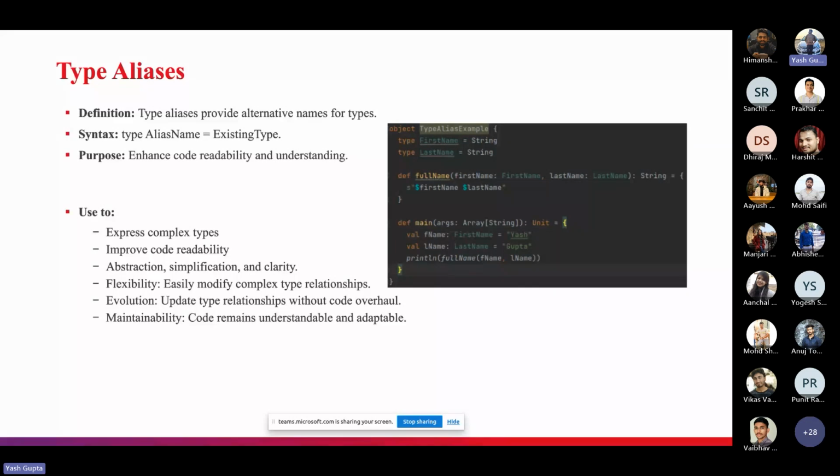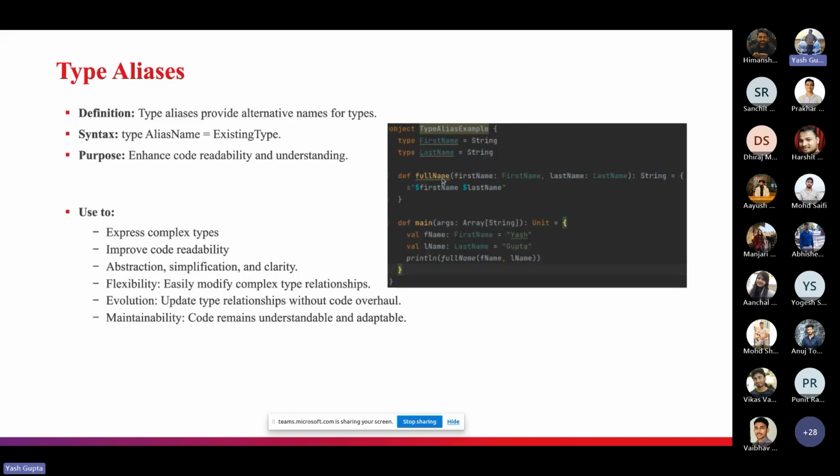If you see this example, we have an object type alias. Here I am simply denoting the type, and only representing how you can define a type alias, how you can use it, and how you can increase the readability of your code. Suppose you define first name with the type alias and give the type of first name as a string. Same goes for the last name.